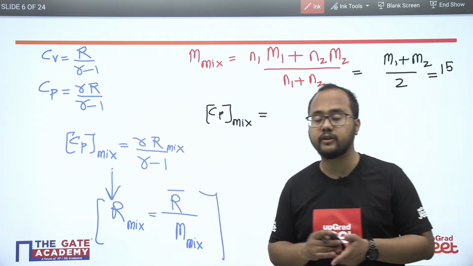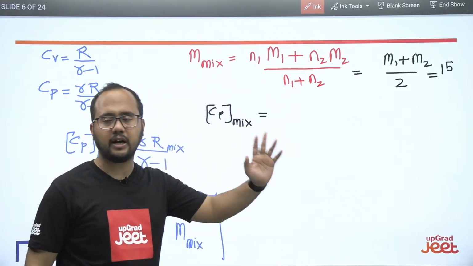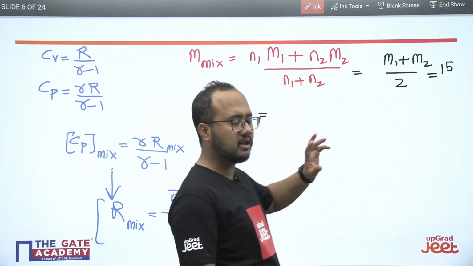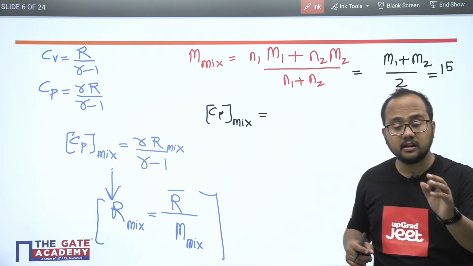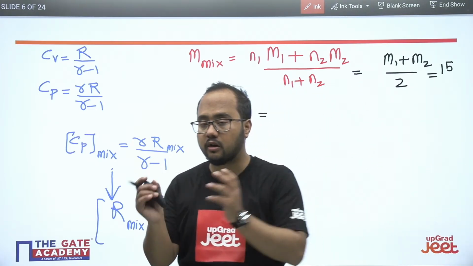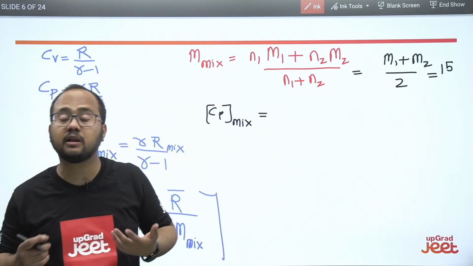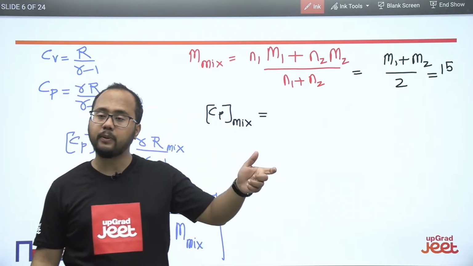It totally depends on the formula, because that formula we have discussed in the mixture of gases chapter. In thermodynamics, there is a chapter called mixture of gases, in which there are a number of relations, and these relations are very important while we are solving questions with regard to mixture of gases. In the mixture of gases, they can ask the temperature, pressures, even the exergy, even the change in entropy.